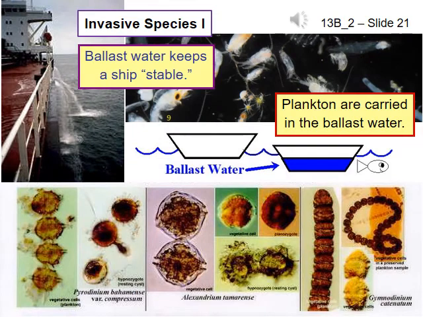Slide 21. Invasive species. Invasive species are non-native species. They are animals, algae, bacteria, and so on that have been introduced to a new place. Invasive species are also known as alien or exotic species. Perhaps invasive species are not really an example of pollution, but they are an example of how human actions and negligence can harm an ocean environment, much like pollution.